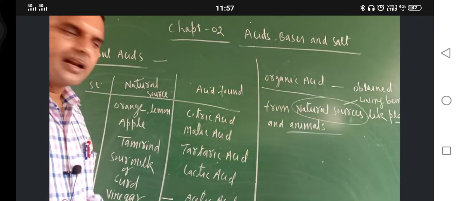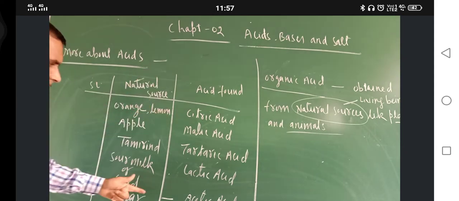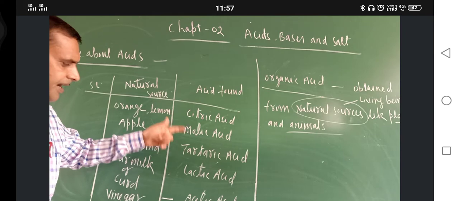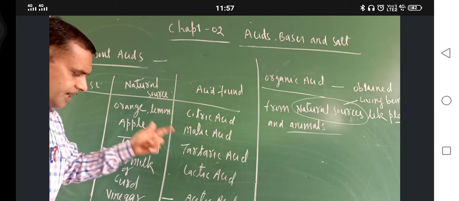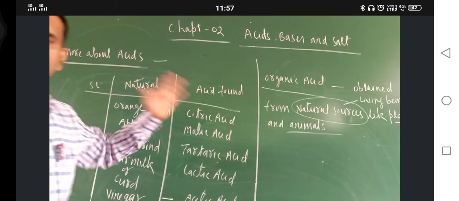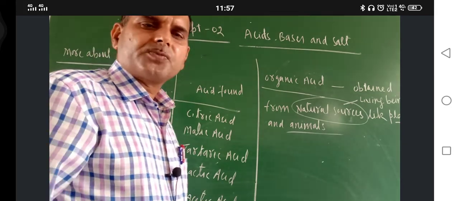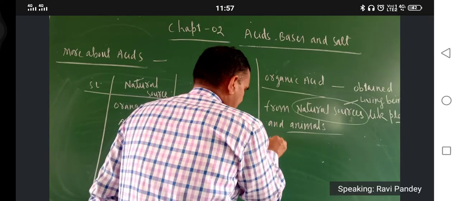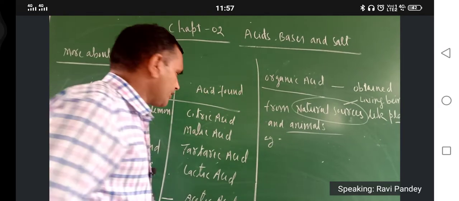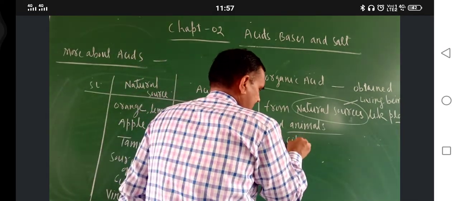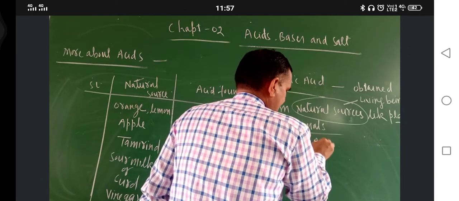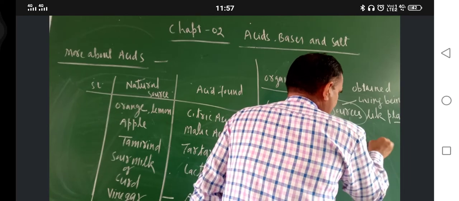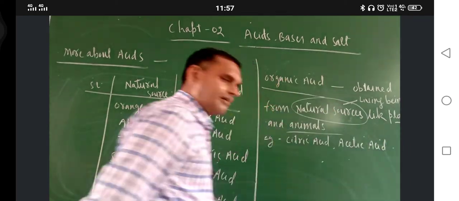And all these which I wrote here, citric acid, malic acid, tartaric acid, lactic acid, acetic acid, amino acid, are examples of organic acids. Here you can write any example, citric acid, acetic acid. Is there any problem?